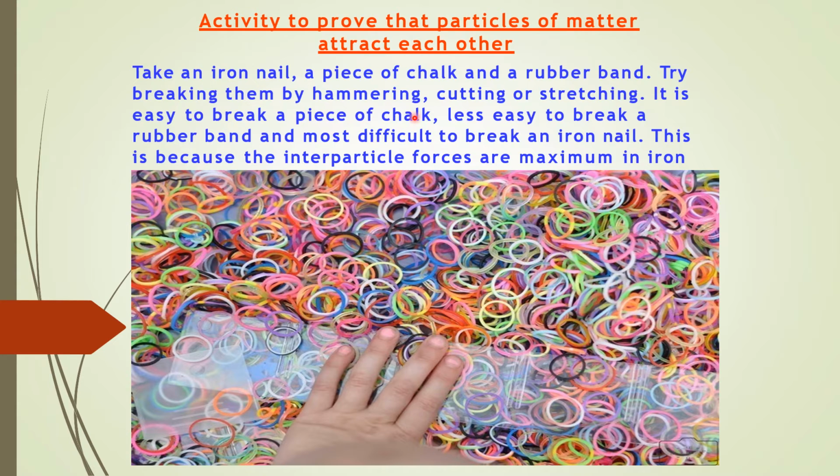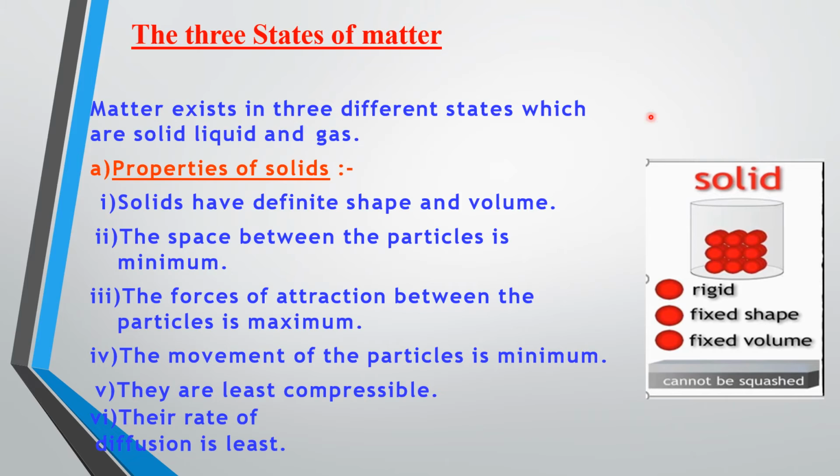That's why we can break chalk very easily, whereas it's less easy to break a rubber band because the interparticle force in a rubber band is comparatively more than that found in a piece of chalk, and comparatively less than that found in a piece of iron. So it is only this interparticle force which helps us maintain the shape and the rigidity of matter. Now let us discuss the 3 states of matter.